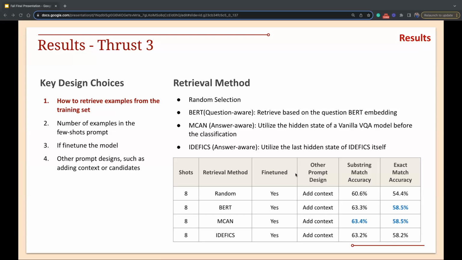Looking at the results, the three similarity-based methods have similar performance, and they are all higher than random examples. But the takeaway is that a larger model like Idefics may not have an advantage in example retrieval. A simpler model with less embedding time could be a better choice.